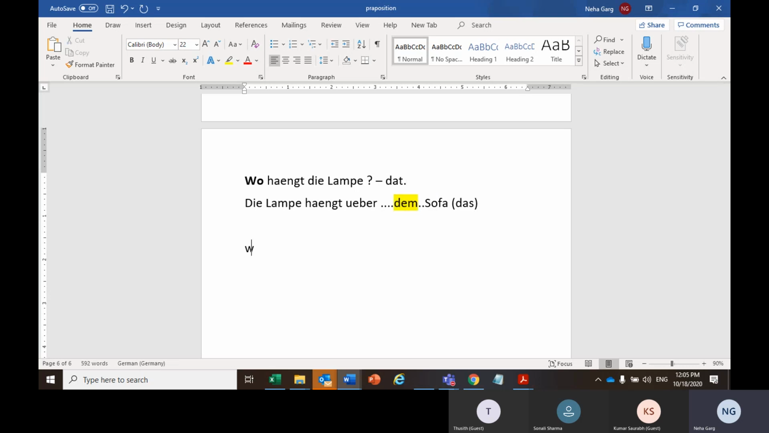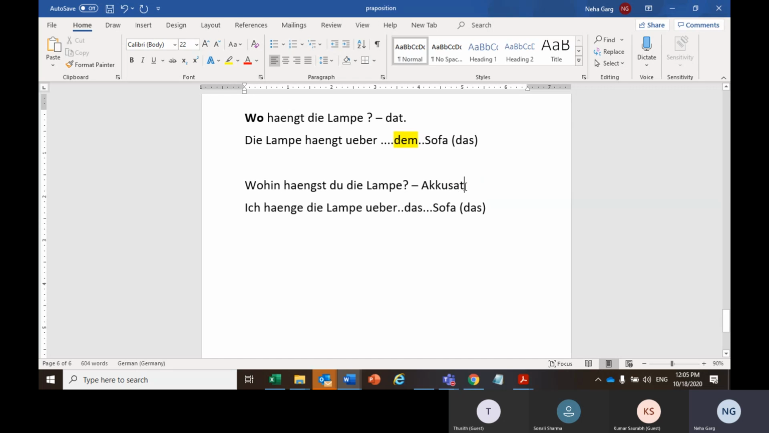Aber wenn ich frage, wohin hängst du die Lampe? Where are you hanging? So that is a wohin case. That is not there already. The lamp is not hanging already, but somebody is hanging it there. So there is a movement. So that will be accusative case. Now, ich hänge die Lampe über das Sofa. The sofa is das, sorry. So that will remain das only because that is accusative case. Is it clear?